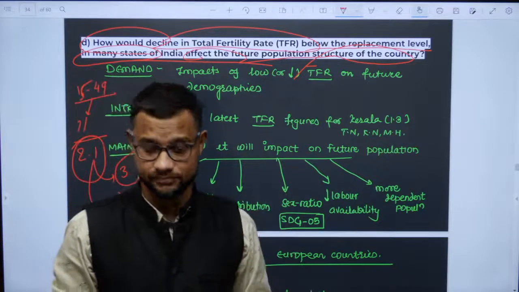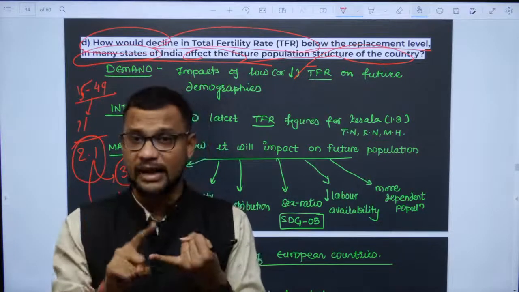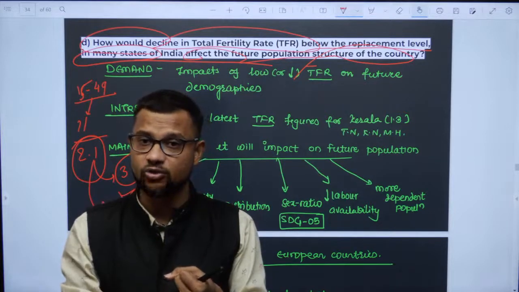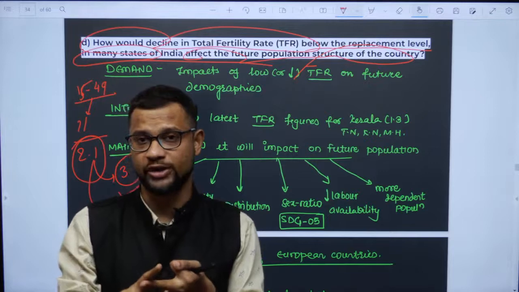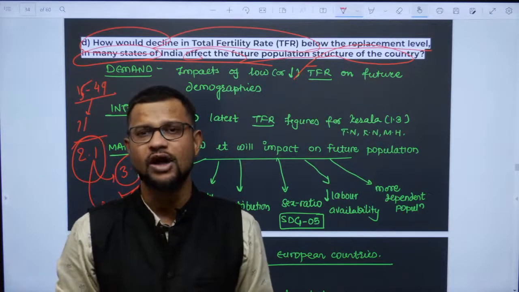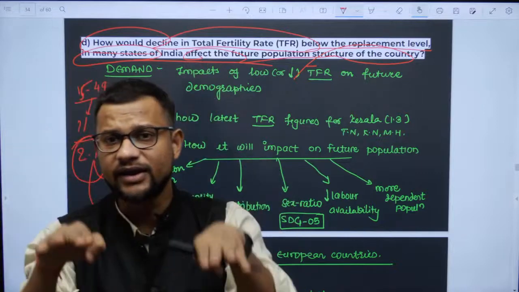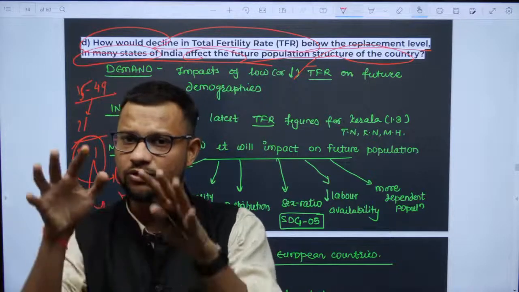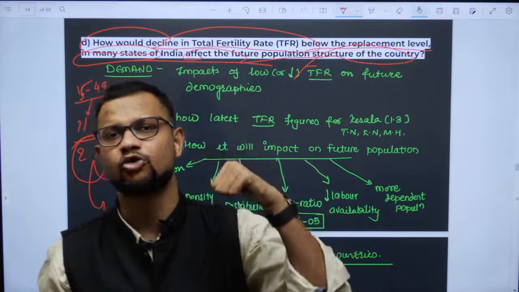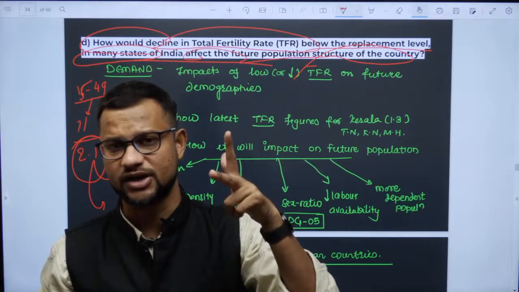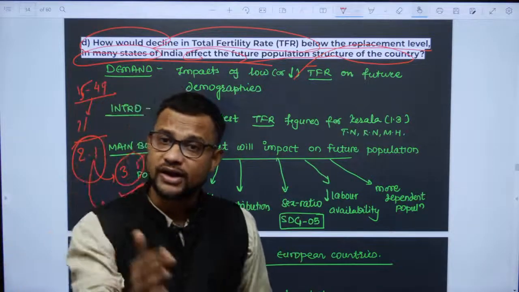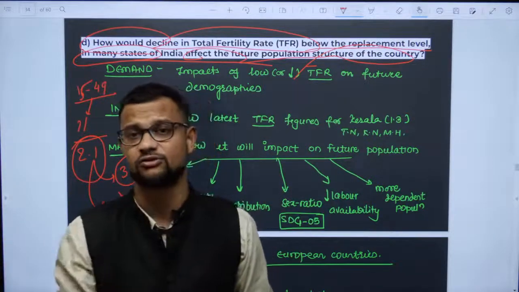I would have written the Malthus theory over here. I would have mentioned demographic transition theory over here, optimum population theory over here, right? That would make my answer geographical also. So what are the impacts of declining TFR? That means that sooner or later you will find lowering of population. Exactly what is happening in Europe, Germany, Russia, Denmark, those countries now have TFR below it, and the states are also registering the same thing.